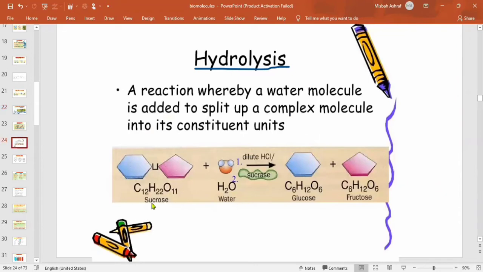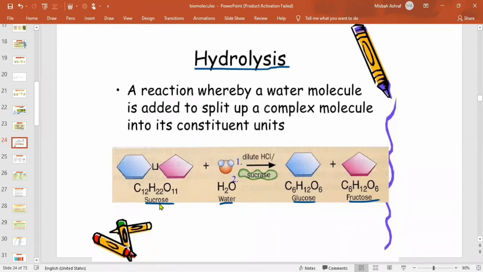यू कैन सी हियर, इसमें क्या है, हमारे पास सुक्रोज है. सुक्रोज is combining with water. सुक्रोज was made up of फ्रुक्टोज एंड ग्लूकोज, right? So sucrose will be broken down into glucose and fructose जिसका ये बना हुआ था. ठीक है, and we have studied enzymes and there we studied that enzymes are having the name as that of the substrate.